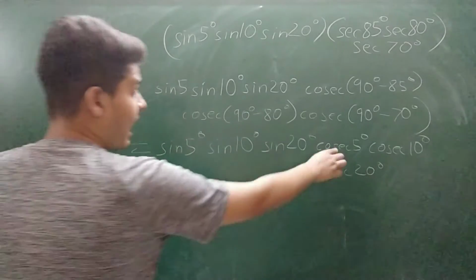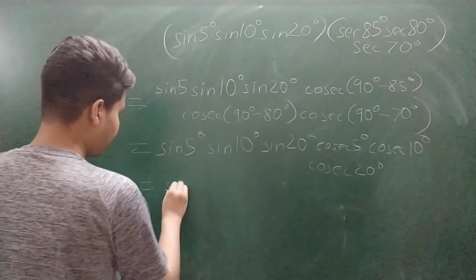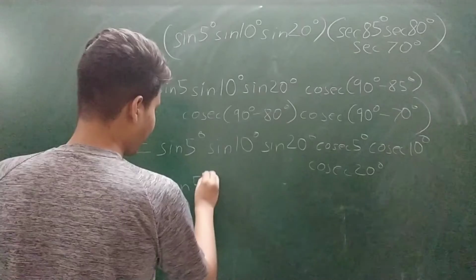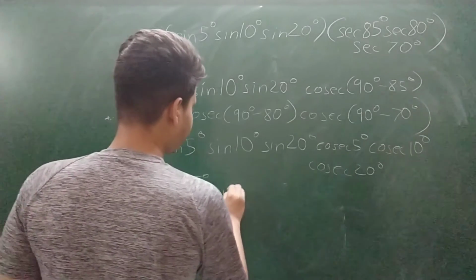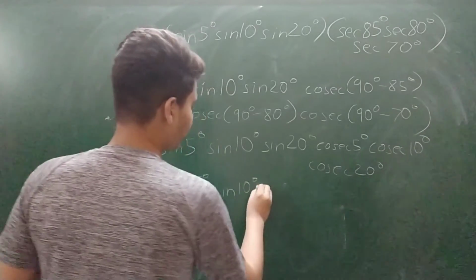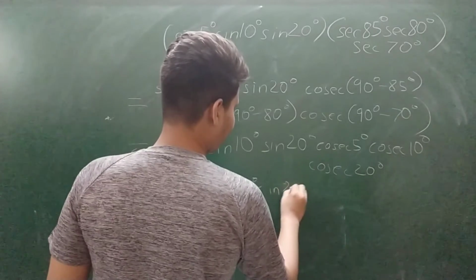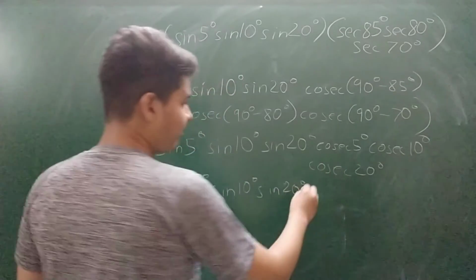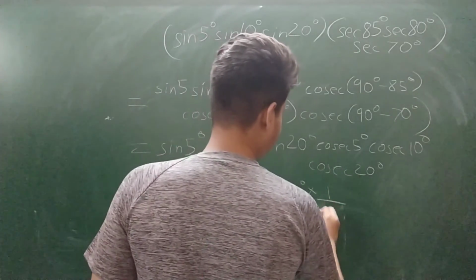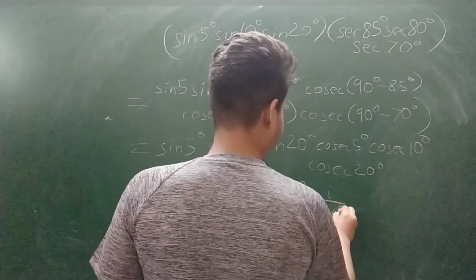After this, as you know, cosec is the reciprocal of sine, so I can write cosec 5 degree as 1 by sine 5 degree.